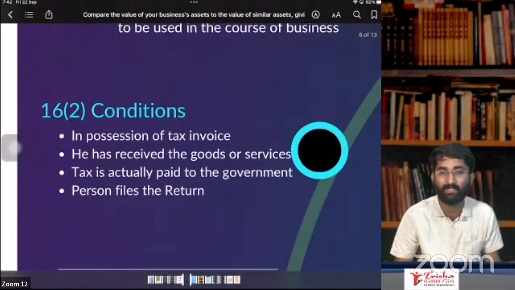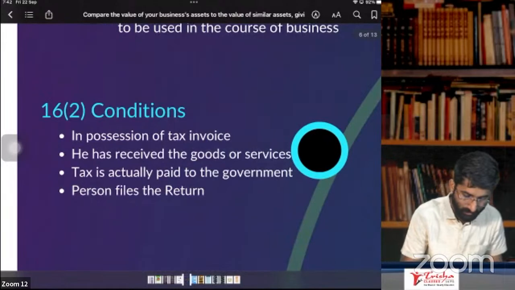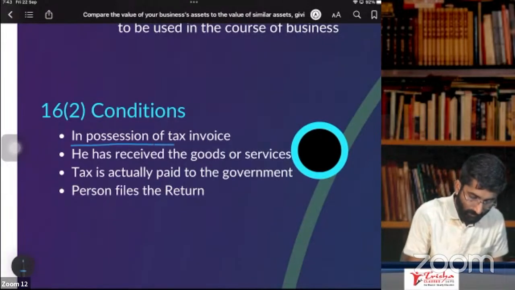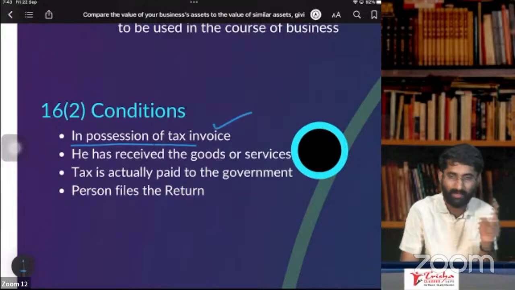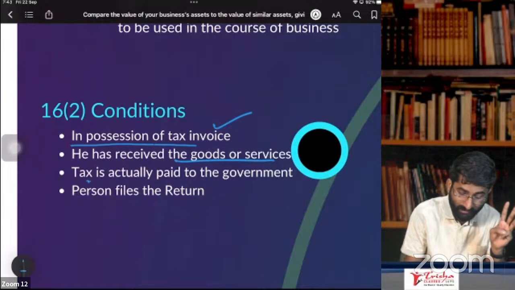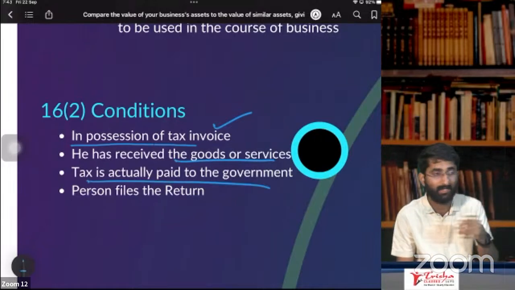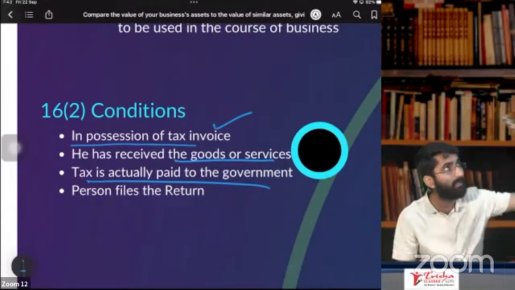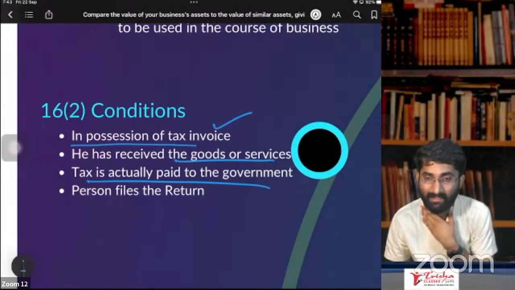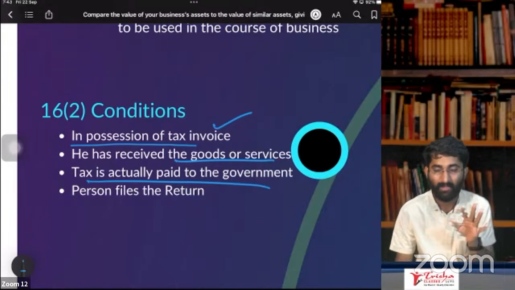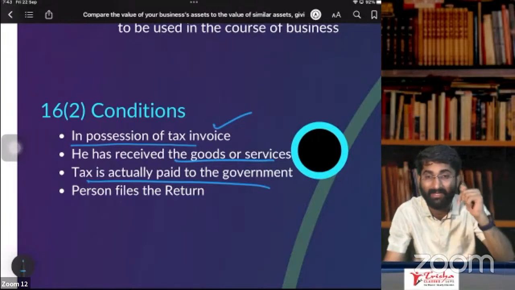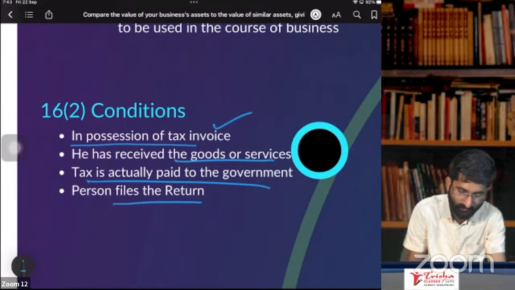Section number 16, subsection 2. It is about possession of the tax invoice. You should have the tax invoice and you should have received the goods. And the third one is that tax is actually paid to the government. Your supplier is paying to the government. That means he is filing GSTR 1. Only then I'll get ITC. Otherwise, I don't get ITC. And the fourth one is that I have to file my return. For claiming the ITC, I have to file my return.